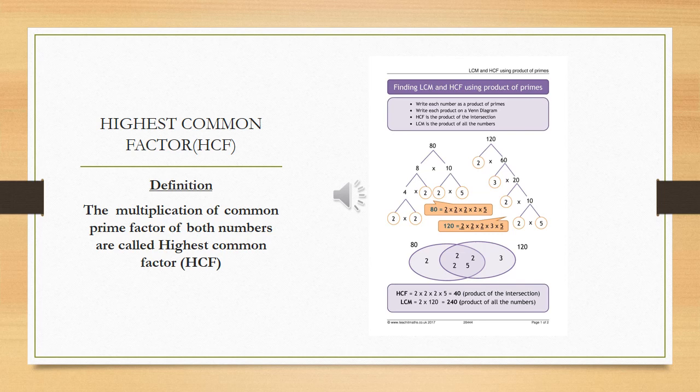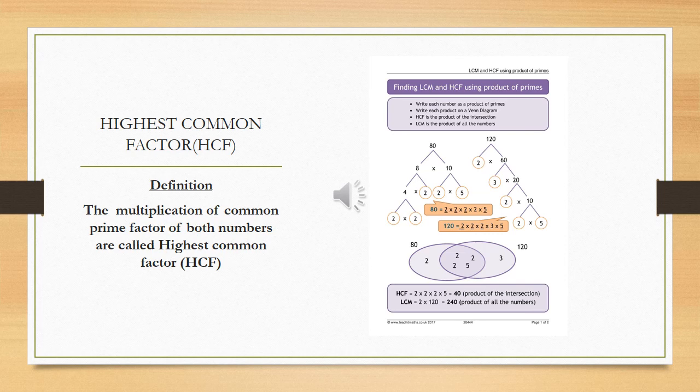Now look at the picture which is at the side of the slide. There are 80 and 120. The factors of 80 are 2 multiplied by 2 multiplied by 2 multiplied by 2 multiplied by 5, meaning 4 times 2 and 1 time 5. And the factors of 120 are 2 multiplied by 2 multiplied by 2 multiplied by 3 multiplied by 5, meaning 3 times 2, 1 time 3 and 1 time 5.